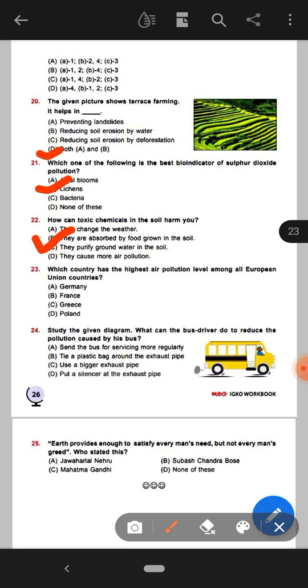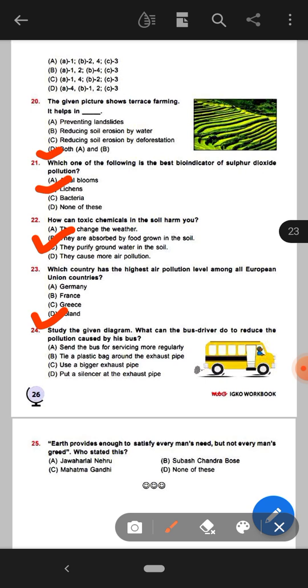Next, which country has the highest air pollution level among all European Union countries? Here the right answer will be option D, Poland. Poland has the highest air pollution level among all European Union countries.